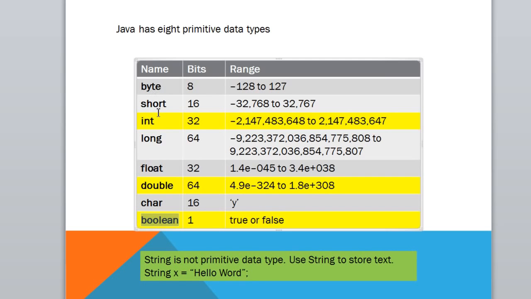You will not be using byte, short, and long. You can use long if you have like a really long whole number. And for all decimal places, you can use double instead of a 32-bit float. So once again, you will mostly use integer to hold a whole number, a number without any decimals, or you can use long, and for using decimal, use double. For text, use string. For true or false value, use boolean.